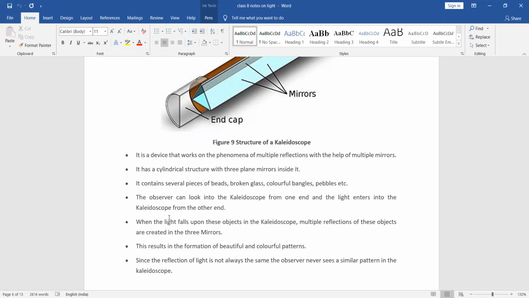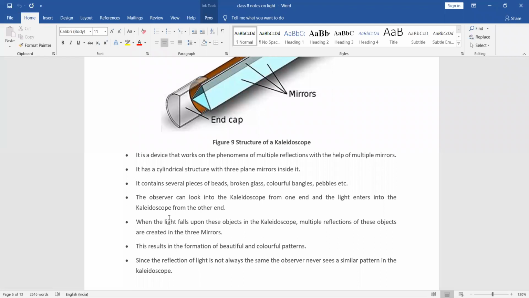And second one, cylindrical structure and 3 plane mirror inside it. And third point is what? It contains pieces of beads, broken glass, and colorful bangles, pebbles. And fourth point is what? The observer. Observer means what? Who are all seen in this kaleidoscope, that is the observer.